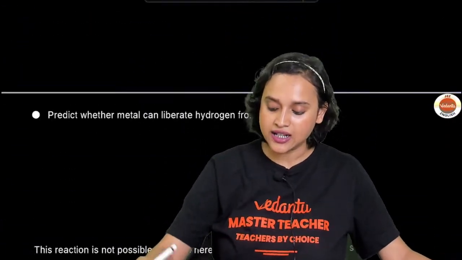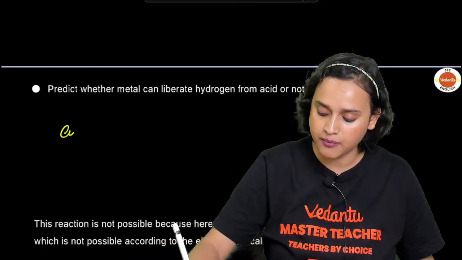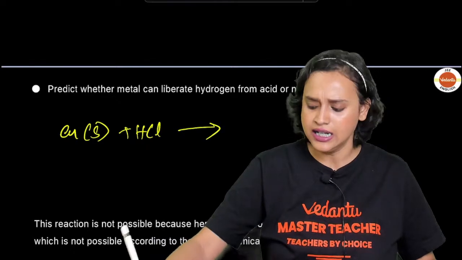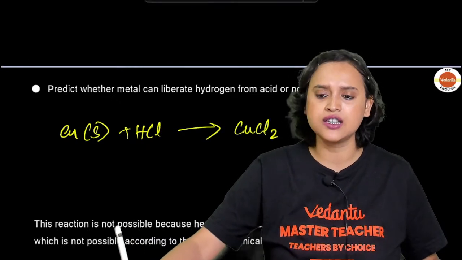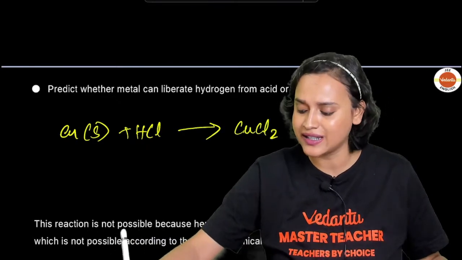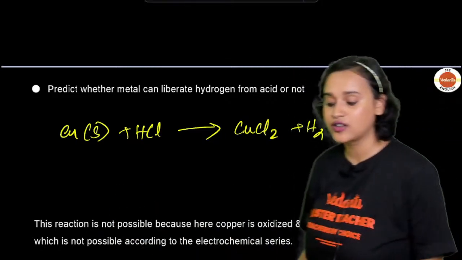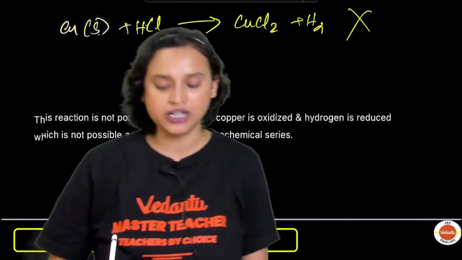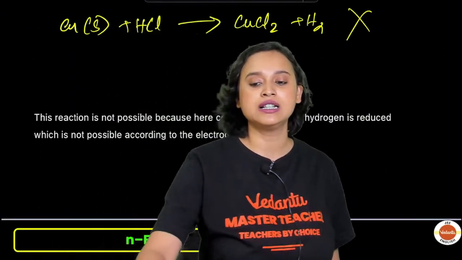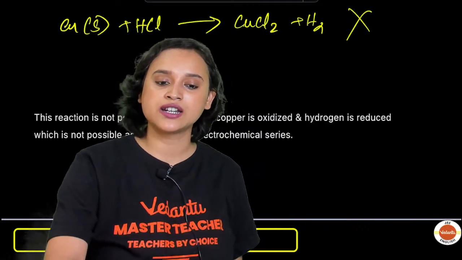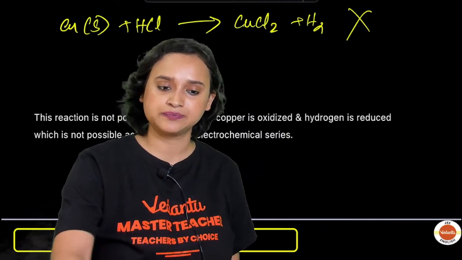For example, if you take CuS plus hydrochloric acid, supposedly you should get CuCl2 plus H2, right? But this reaction you will not get because copper is oxidized and hydrogen is reduced, which is not possible according to the electrochemical series. Is this understood, everyone?